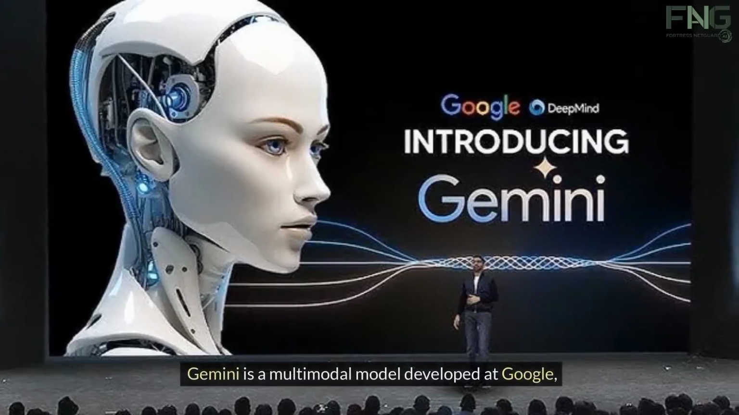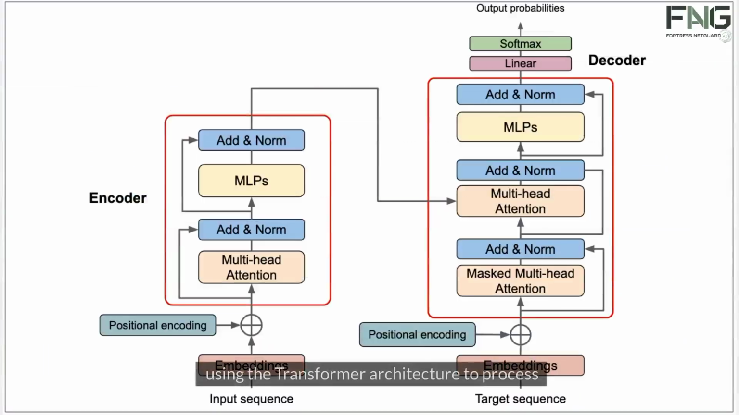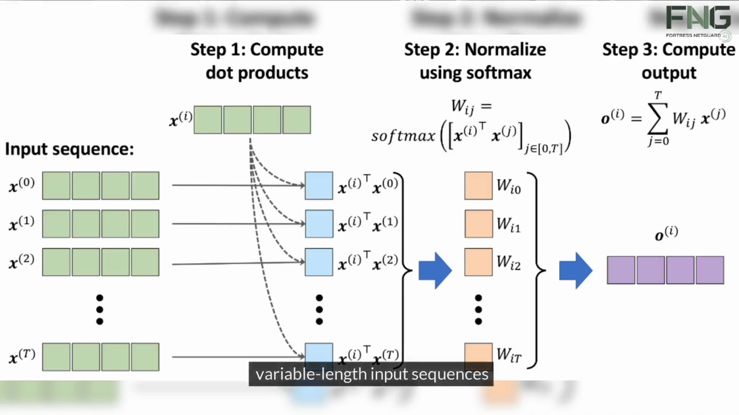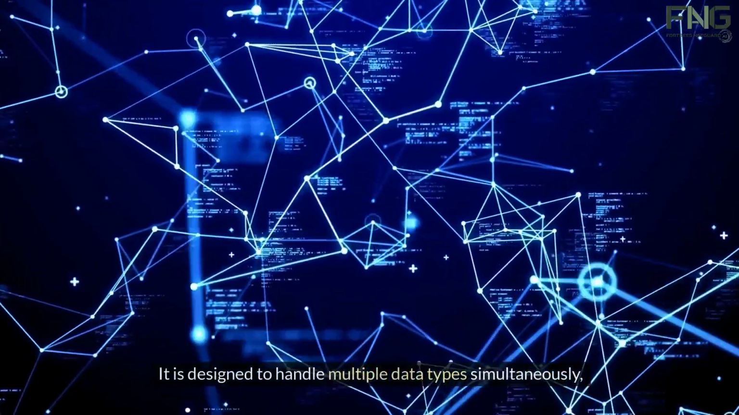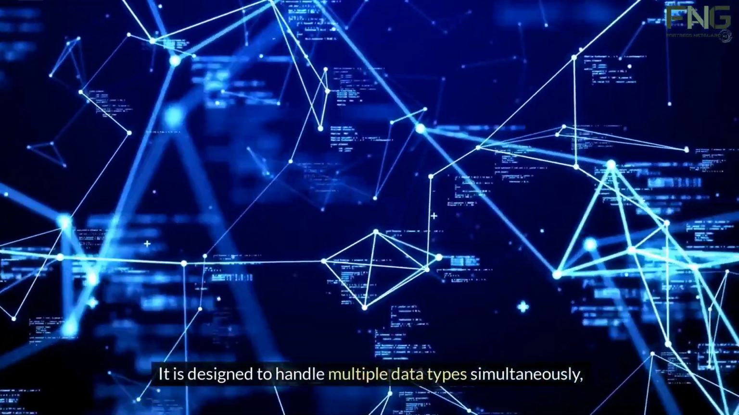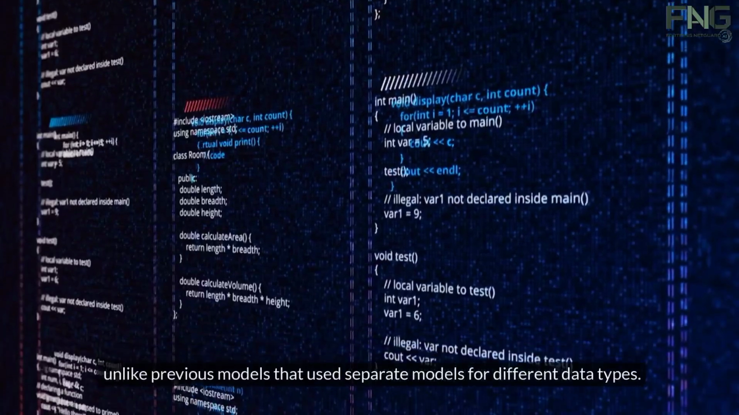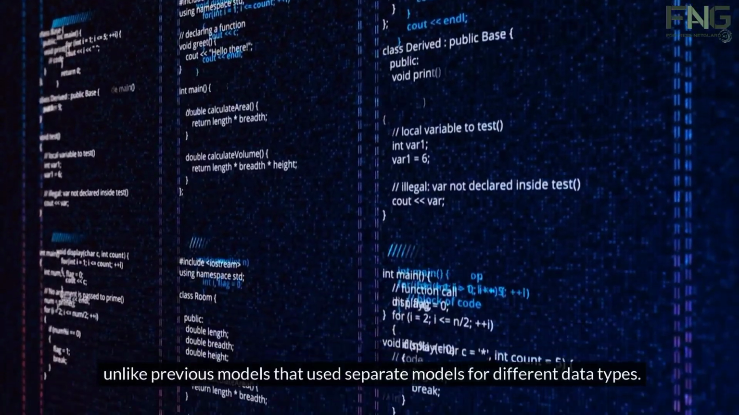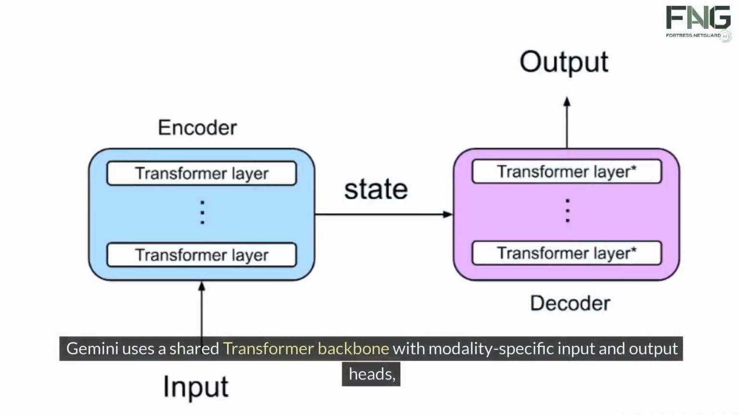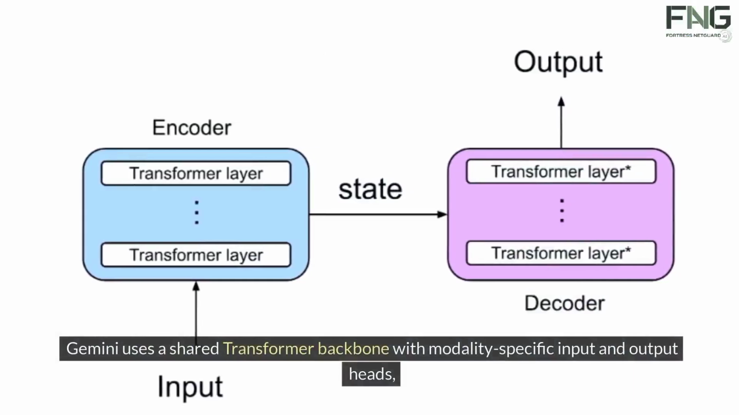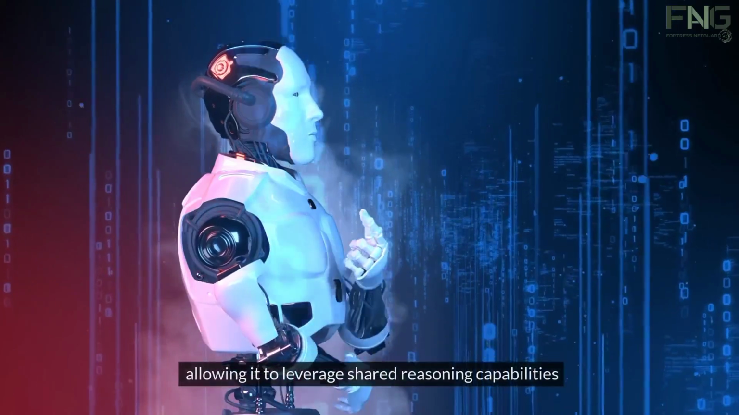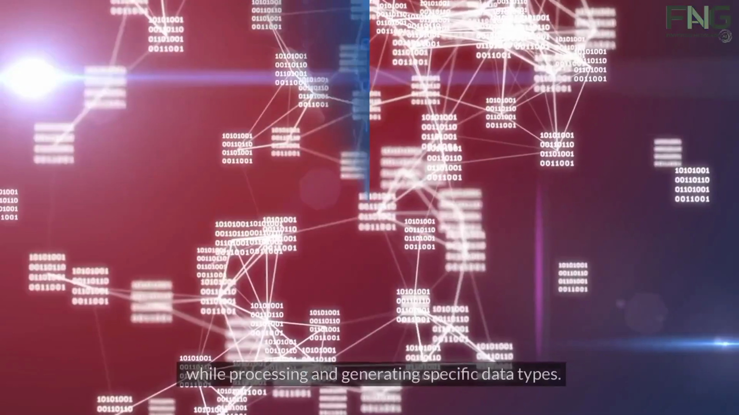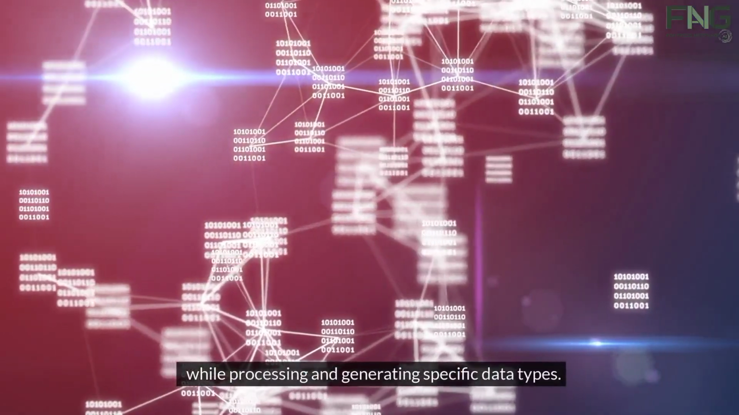Gemini is a multimodal model developed at Google, using the transformer architecture to process variable-length input sequences of text, images, audio, and video. It is designed to handle multiple data types simultaneously, unlike previous models that used separate models for different data types. Gemini uses a shared transformer backbone with modality-specific input and output heads, allowing it to leverage shared reasoning capabilities while processing and generating specific data types.